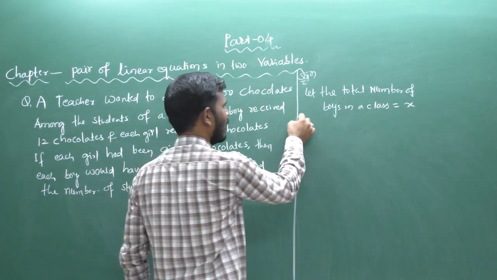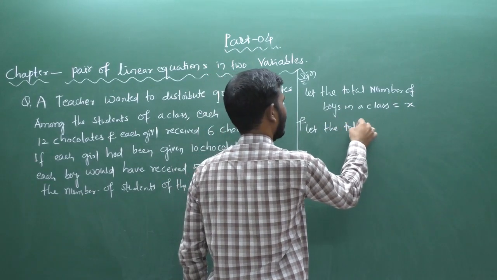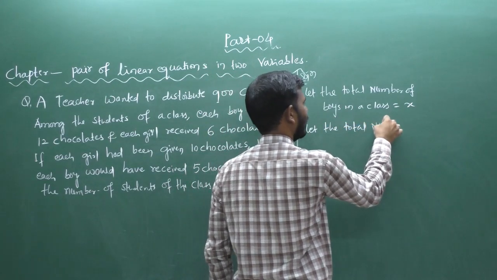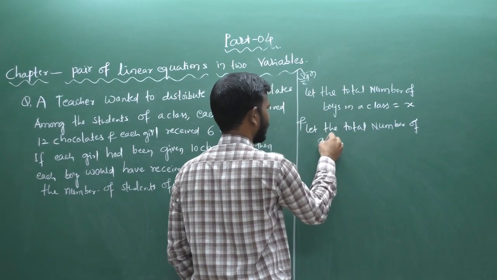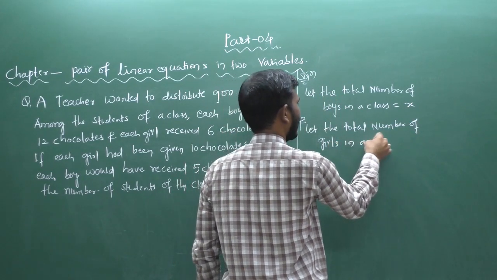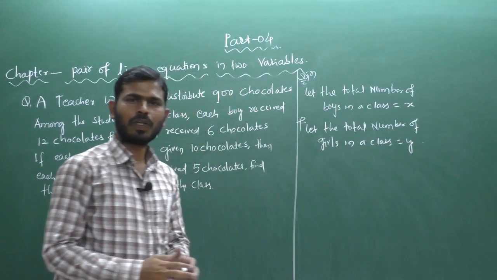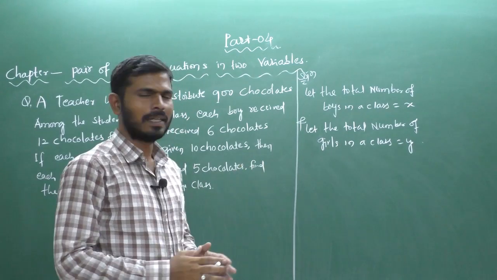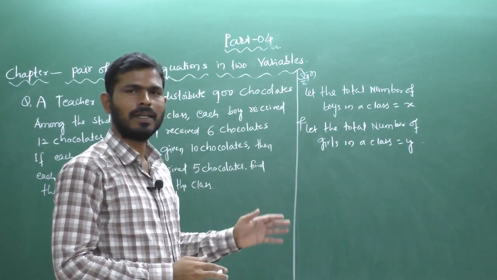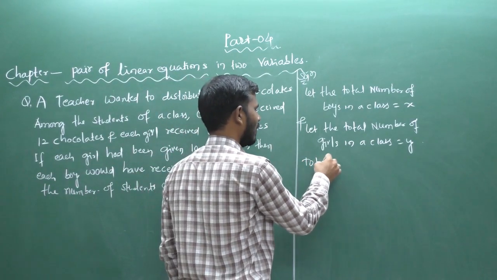Similarly, let the total number of girls in a class be y. Total number of boys in the class is x, and total number of girls in the class is y. So how do we find the total strength of the class?